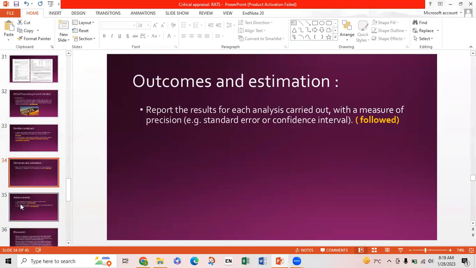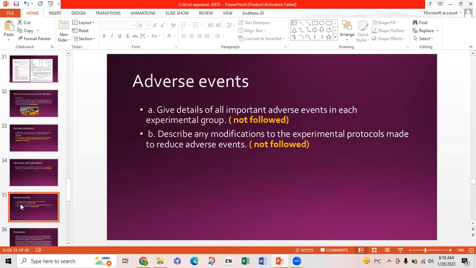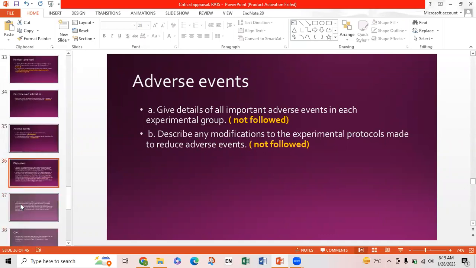Outcome and estimation of the result, that it reports the result of each analysis carried out with a measure of precision, for example, standard error or confidence interval. This point was followed. Adverse events according to results, that option A, first A is it gives details of all important adverse events in each experimental group. This point was not followed, not any information about the adverse event was given. B is that it describes any modifications to the experimental protocols made to reduce adverse events. This point was also not followed because no adverse event was discussed.